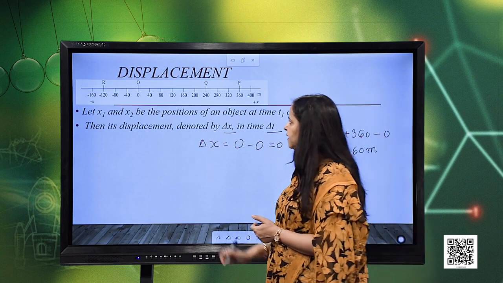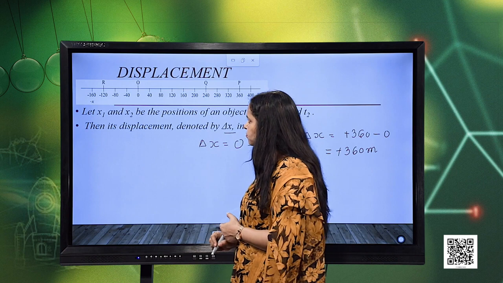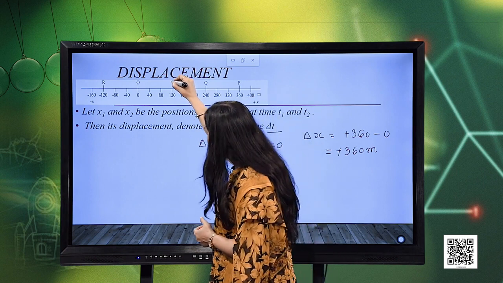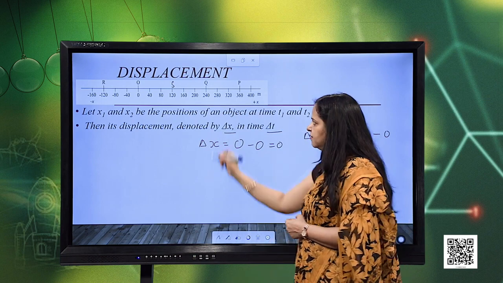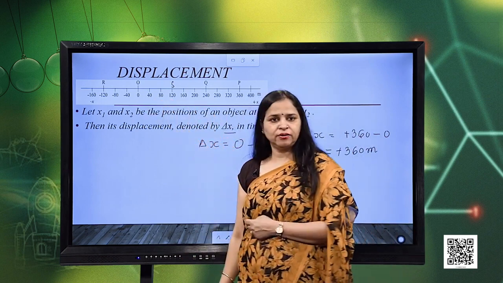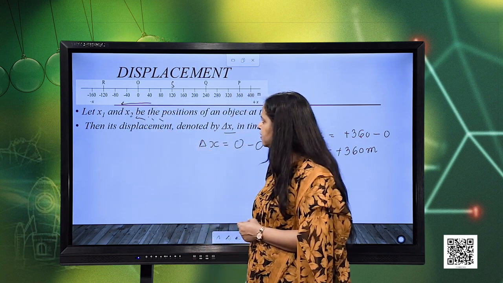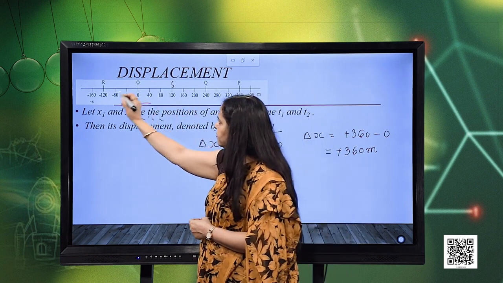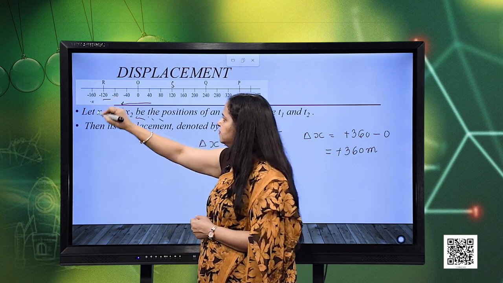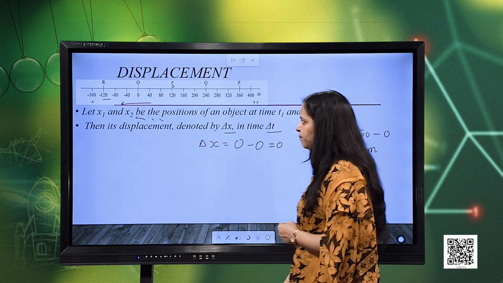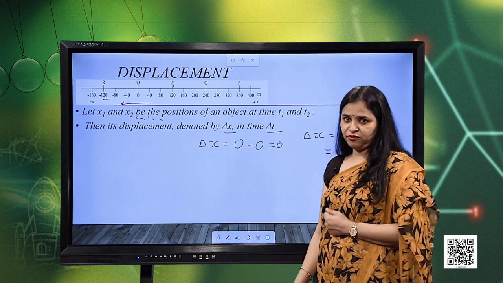One more example I take. Suppose the particle starts from point O, reaches some point S, let us say at a distance of 120 meters, then returns back to point O, and then continues moving in the same direction and again reaches a distance of 120 meters, that is, at a position R. In this situation, what will be the displacement?